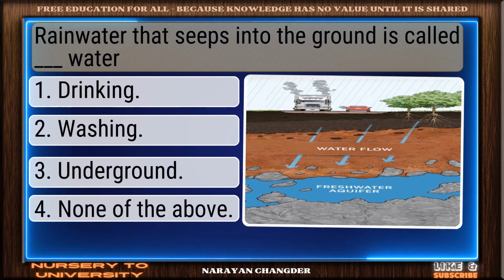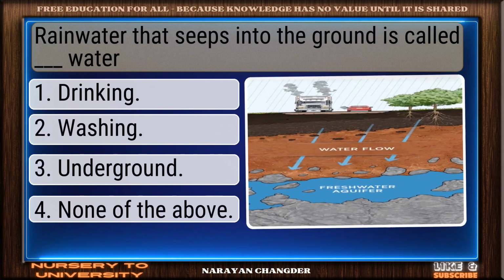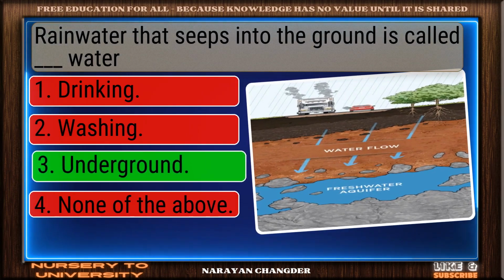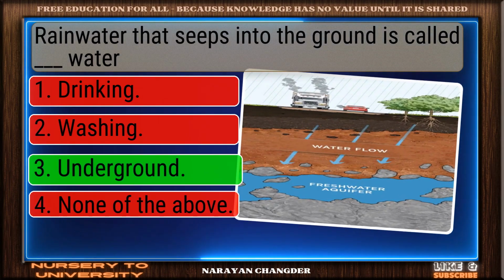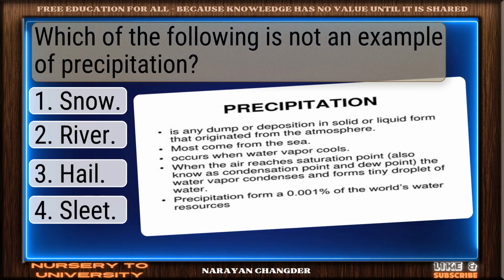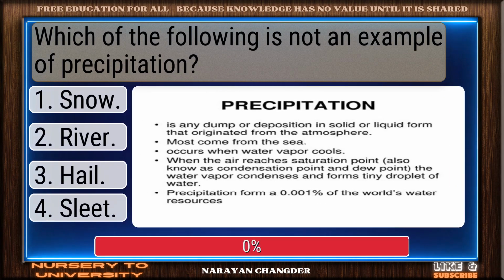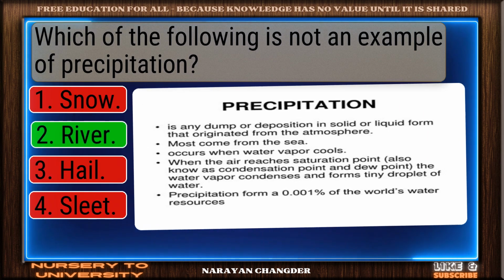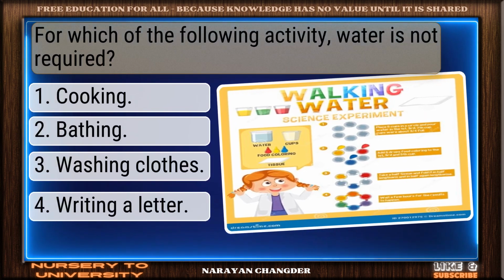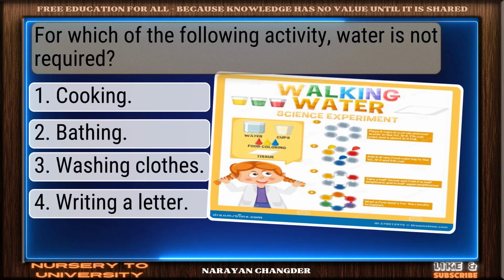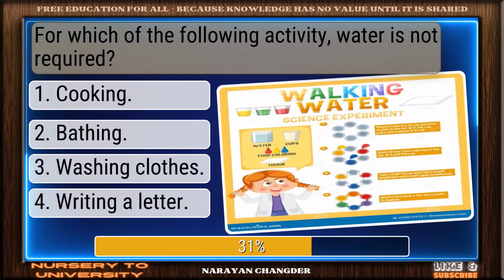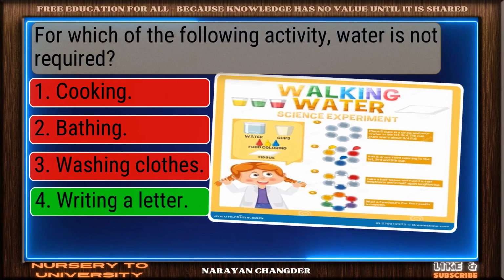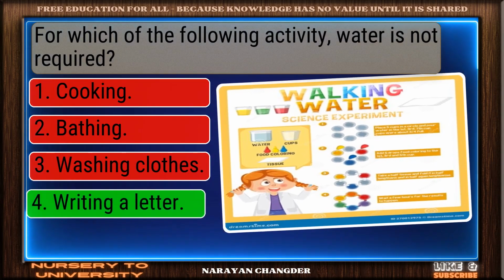Rainwater that seeps into the ground is called dash water. Well reasoned. Underground is the correct choice. Which of the following is not an example of precipitation? Correct. River is the right answer. For which of the following activity water is not required? You're right. Writing a letter is the correct answer.